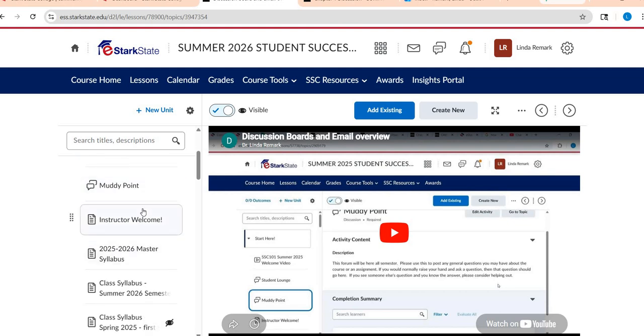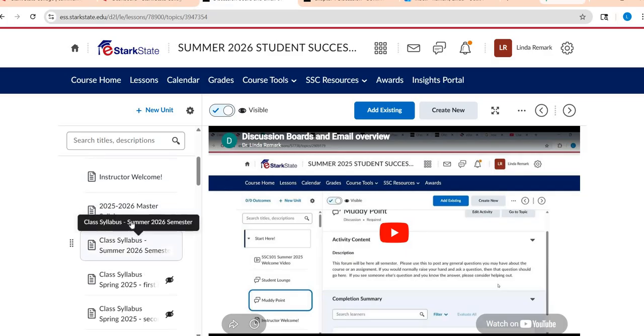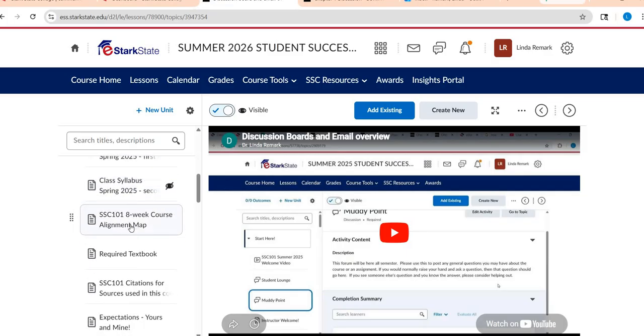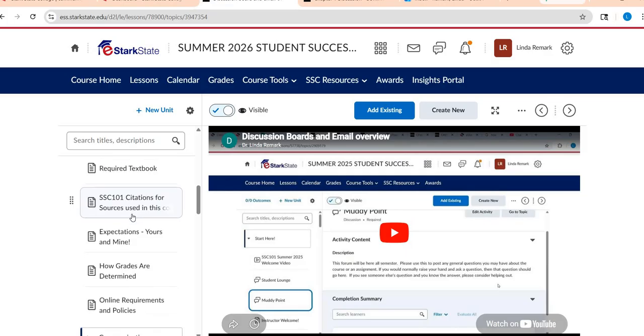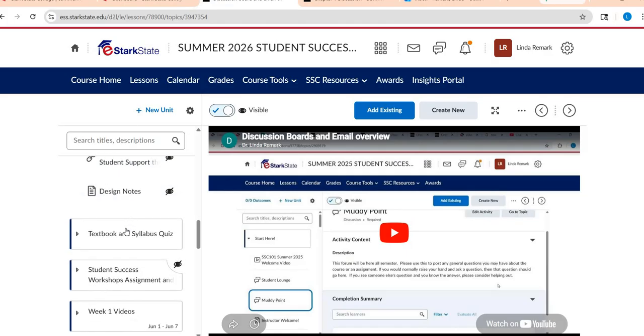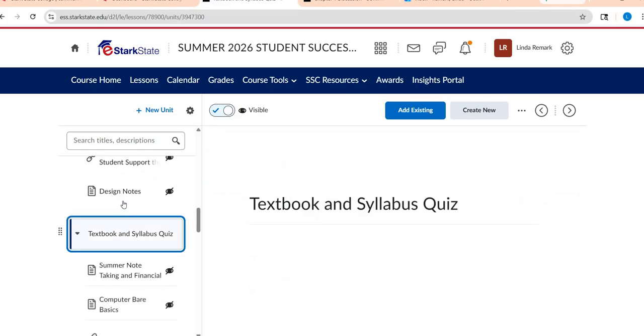Underneath there are also the syllabi, both the master, just like the general syllabus, and then the class syllabus. And as I said before, you are more than likely not going to need the information in this area after the first couple weeks once you're more familiar with everything going on in the class. There's another link to the textbook there as well, but there will also be links inside every weekly folder as we go along.